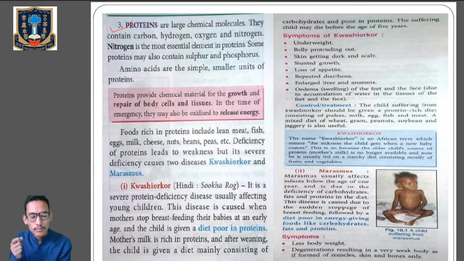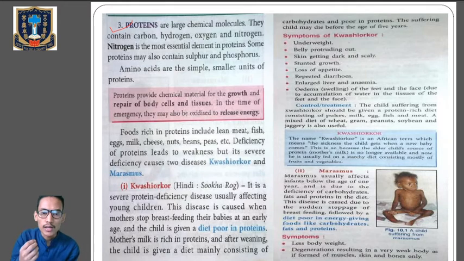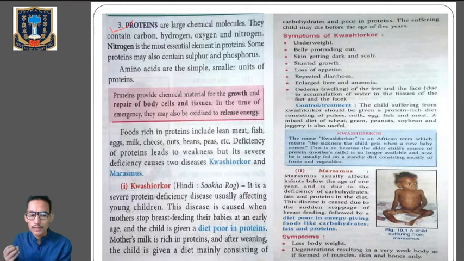It is caused when the mother stops breastfeeding their baby at an early age and the child is given a diet which is poor in proteins. Clear? So Kwashiorkor mainly affects young children and is caused when the mother stops breastfeeding at an early age and provides a diet poor in protein content. Mother's milk is rich in proteins, and after weaning the child is given a diet mainly consisting of carbohydrate and poor in proteins. So let's see the symptoms of Kwashiorkor.